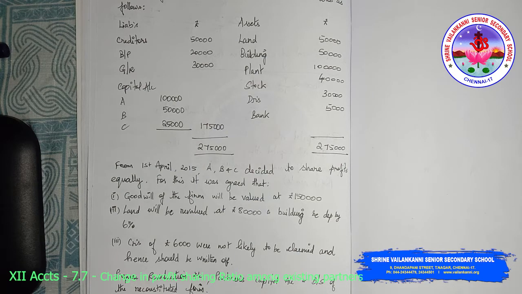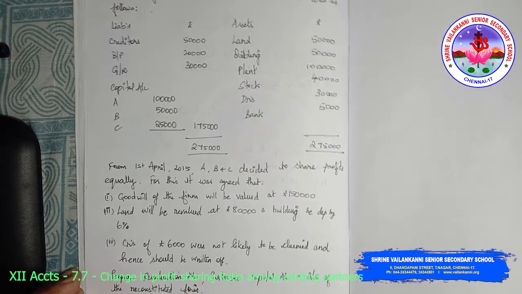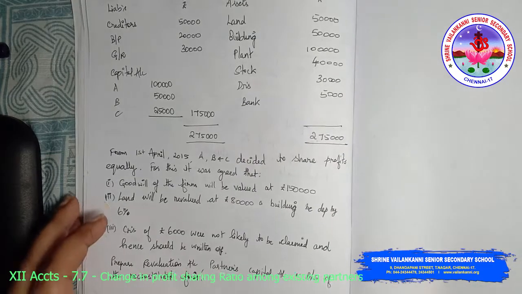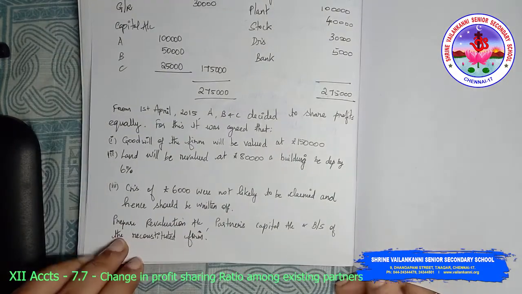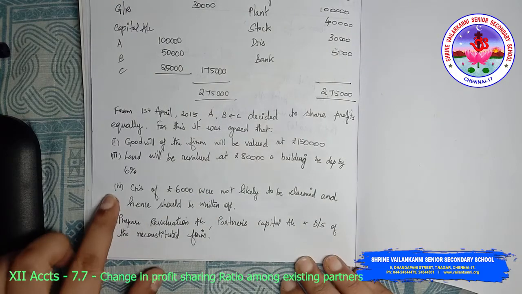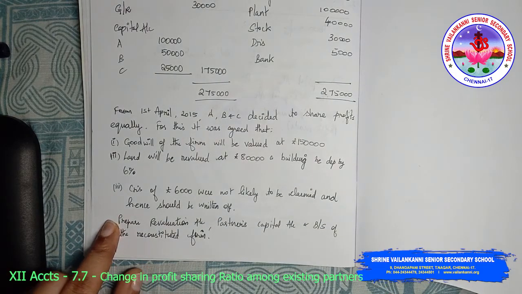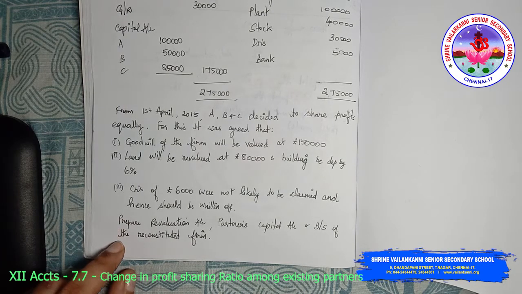For this, they agreed that goodwill of the firm will be valued at 1,50,000, land will be revalued at 80,000 and building to be depreciated by 6%. Creditors of 6,000 were not likely to be claimed and hence should be written off. Prepare revaluation account, partners' capital accounts and balance sheet of the reconstituted firm.